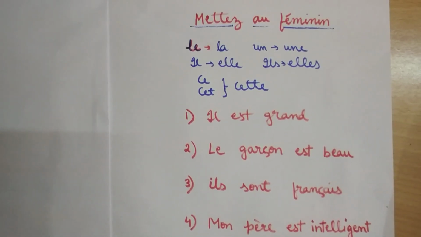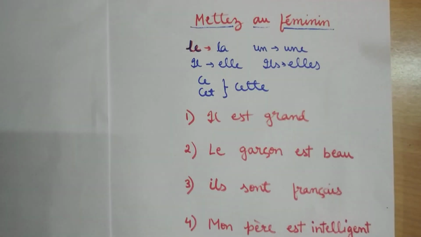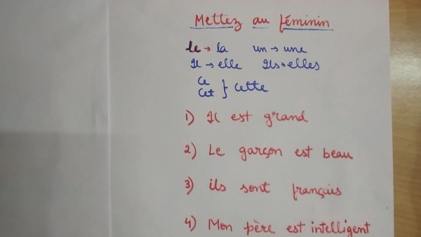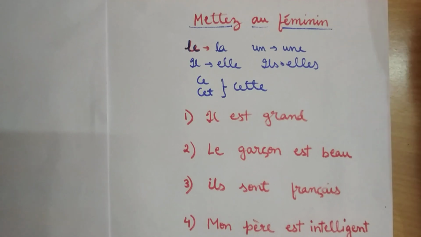Bienvenue. In today's class, we are going to do mettez en féminin. Make into feminine. We have seen definite articles, indefinite articles, conjugation of verbs, pronoun sujet, and feminine of adjectives. How do we make feminine of the adjectives?